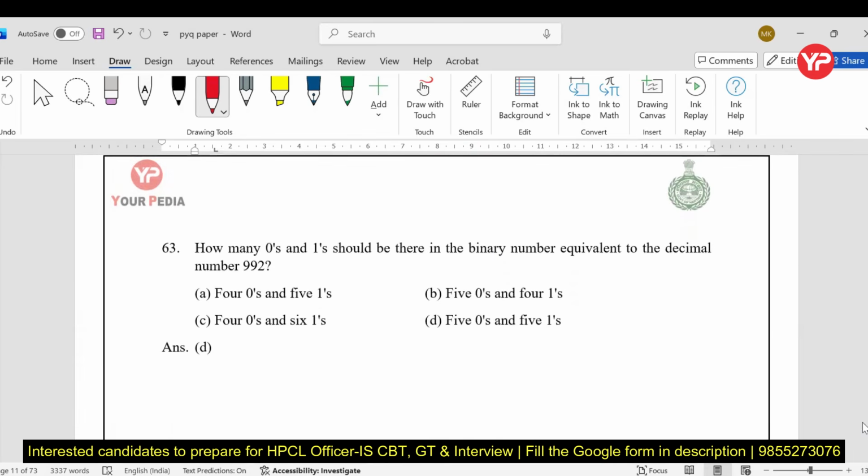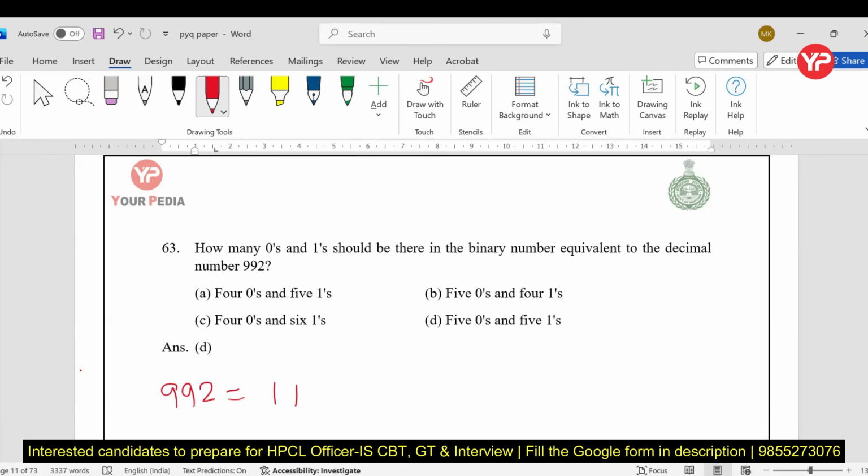How many zeros and ones should be there in the binary equivalent of decimal 992? So if I talk about 992, you can write 992 as 1024 less than 1024. So again, yes, we need to add the 512.